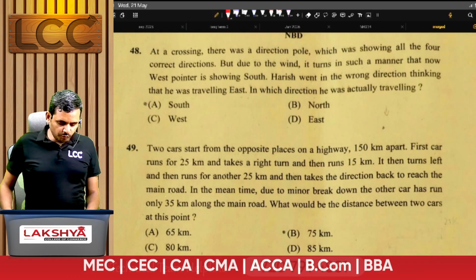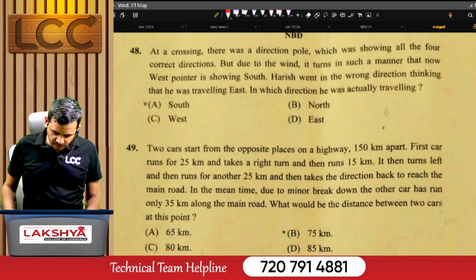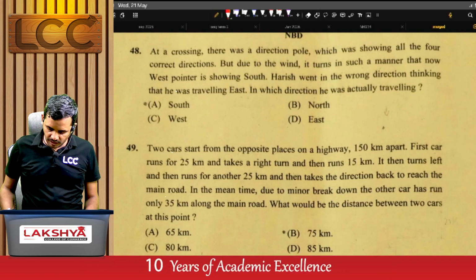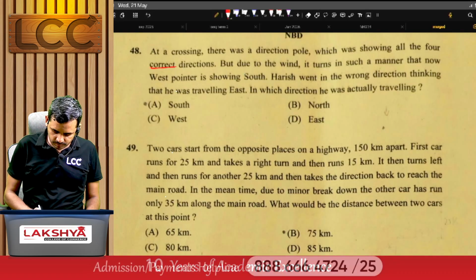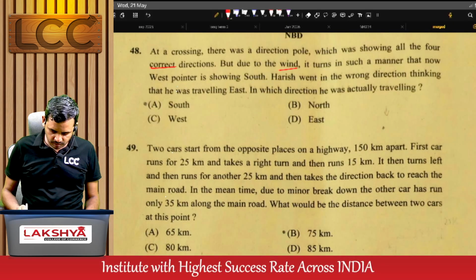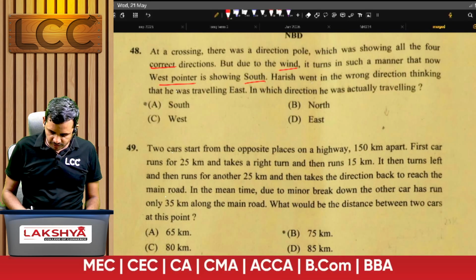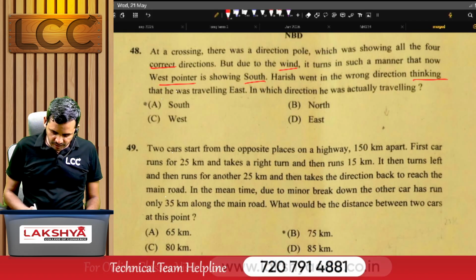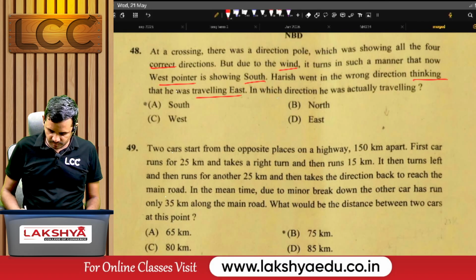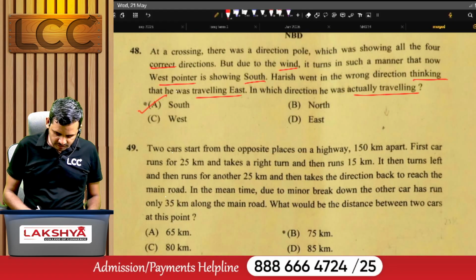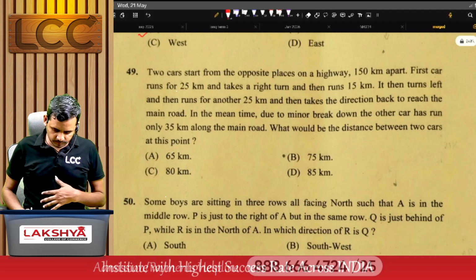Next, see problem number 48. At a crossing, there was a direction pole which was showing all four correct directions. But due to wind, it turned in such a manner that now the west pointer shows south. Harish went in the wrong direction thinking that he was traveling east. In which direction was he actually traveling? Right answer is A, south.